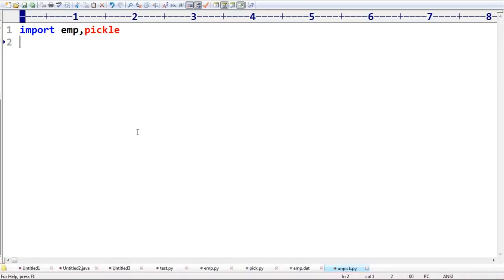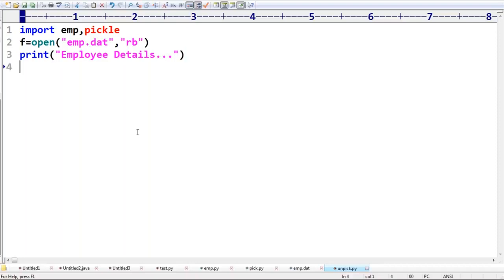What do I have to write? I have to read the data. f is equal to open. What is the file name? Please guide, sir, I forgot the file name. Employee data. Now in which mode do I have to open? Read mode. Okay, like I opened that. Next, let me print "employee details" like this.